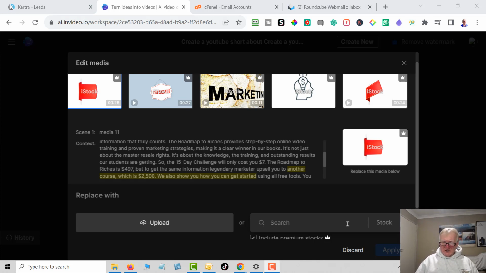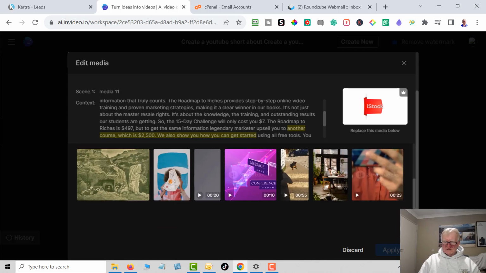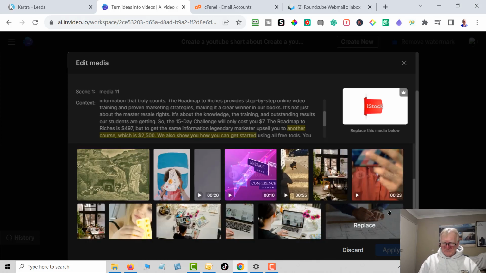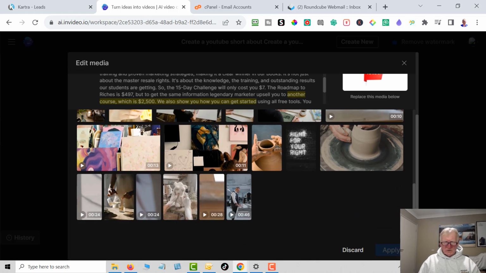So let's go here, and so what we can do here, it says stock at the moment. I can upload some images. Let's say I do a search for master resell rights and see what images can come up with. Apply. So it's doing a search now to see what it can come up with. Let's have a look here. So I think it's coming up with videos. I just want an image, so I will replace it in a moment, or I'll upload one.